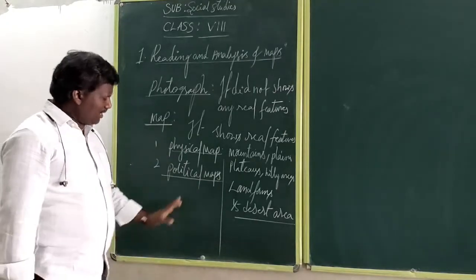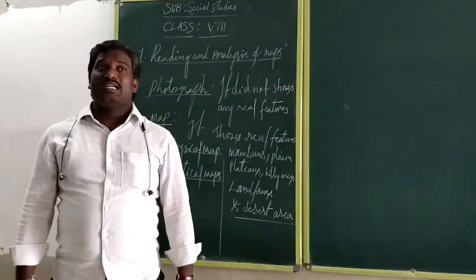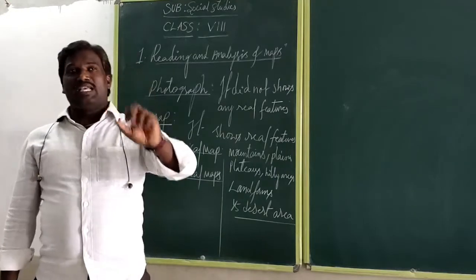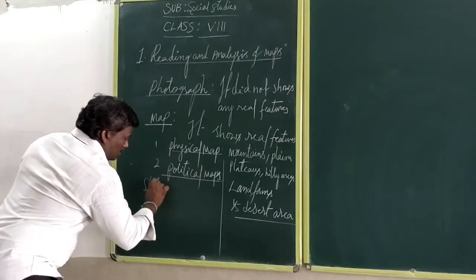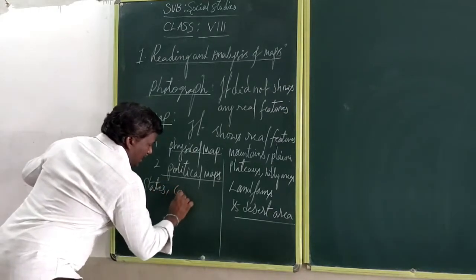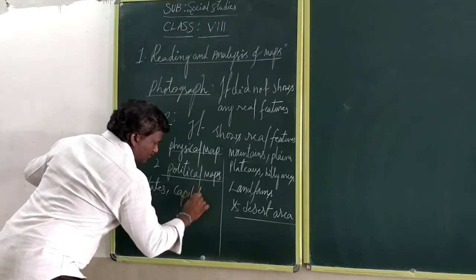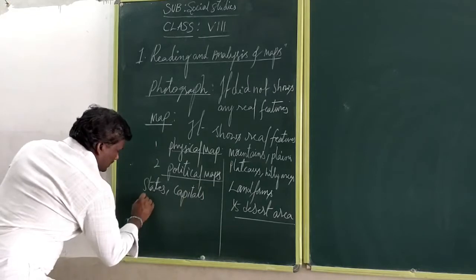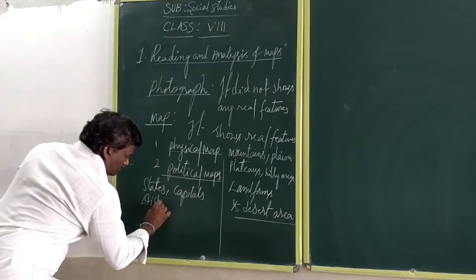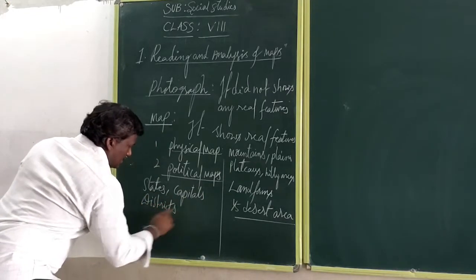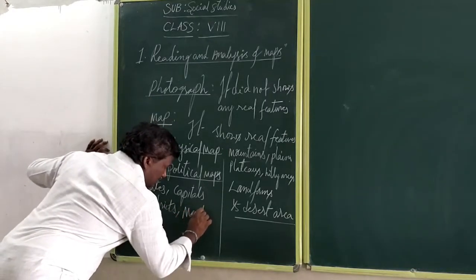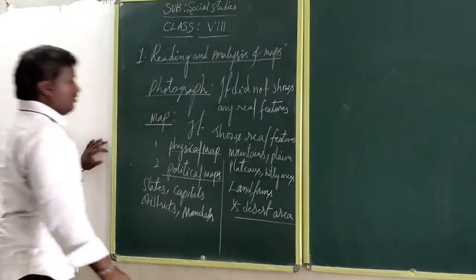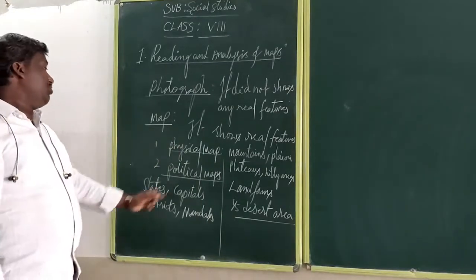Now, at the same time, we can take the political map. In the political map, mainly we can find out the states, capitals, districts, and mainly the mandals.